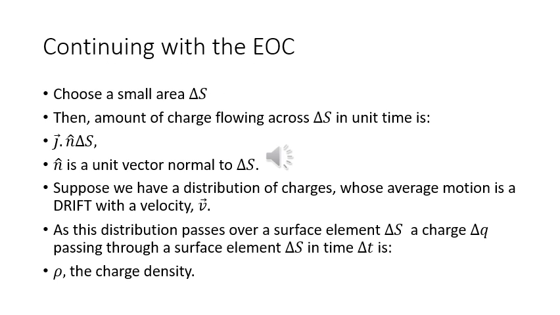Continuing with the equation of continuity, we choose a small area delta S. Then, the amount of charge flowing across delta S in unit time is J dot N delta S. N is the unit vector normal to delta S. Suppose we have a distribution of charges whose average motion is a drift with a velocity v. As this distribution passes over a surface element delta S, a charge delta Q passing through a surface element delta S in the time delta T is rho, the charge density.